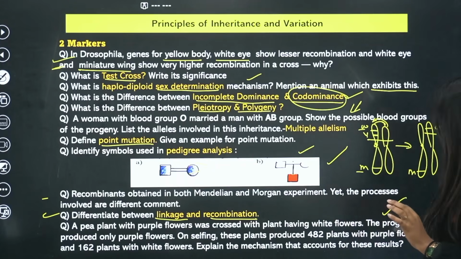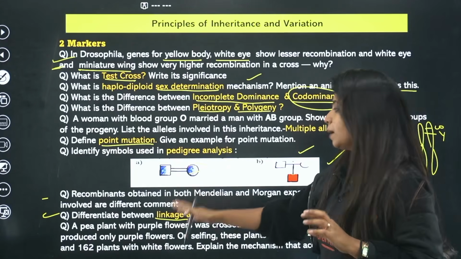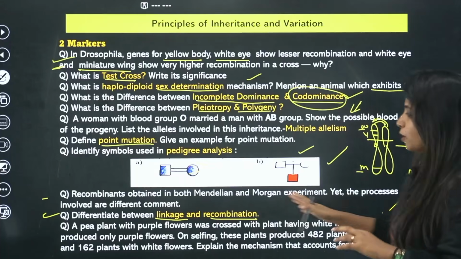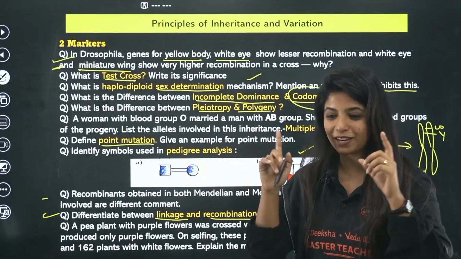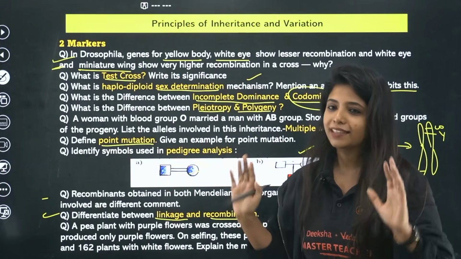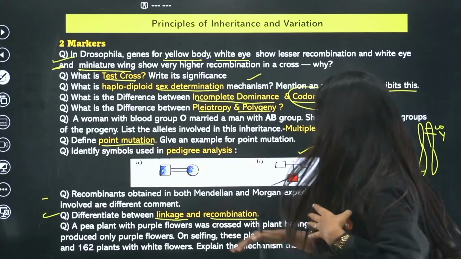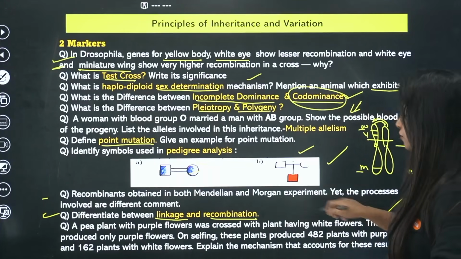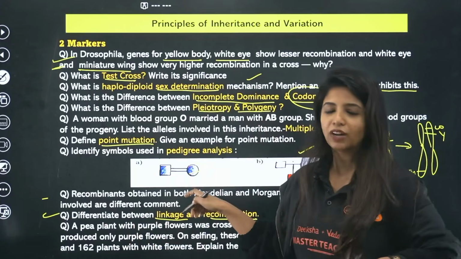And this is actually based on this question where it says that a pea plant with purple flowers was crossed with a pea plant with white flowers. The progeny were all purple. If only one character is seen in the first generation, that means the purple color is dominant out there. So, law of dominance. On selfing, these plants produce 482 plants with purple flowers and 162 plants with white flowers.